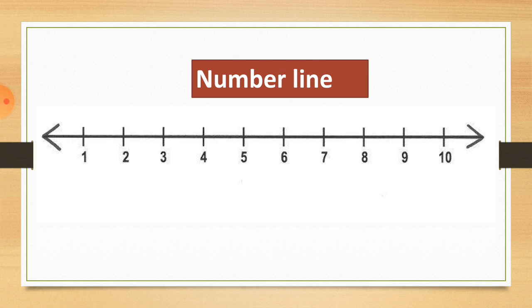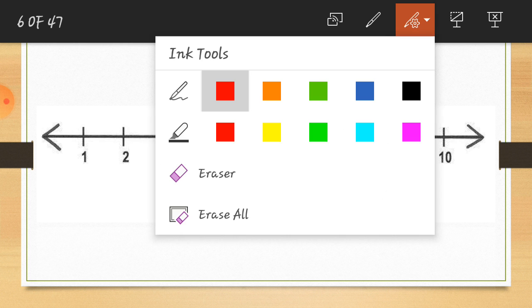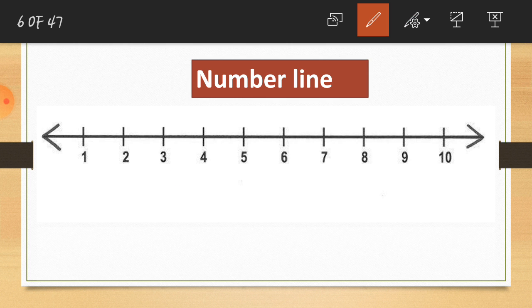Now here is the number line. You learned this number line in the first standard, students. Let's see how to use this number line. Here you can see there are numbers on the number line: 1, 2, 3, 4, 5, 6, 7, 8, 9 and 10. So how do we use this number line to subtract numbers? Let's see. I write some numbers here. See this, I write 5 minus 2.